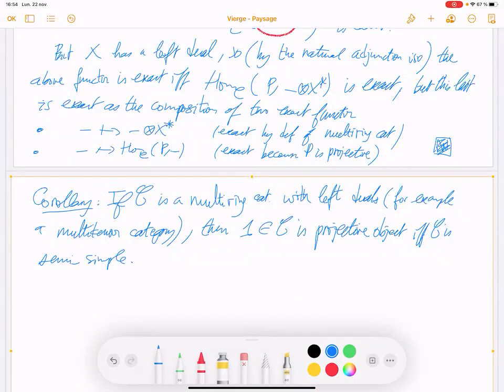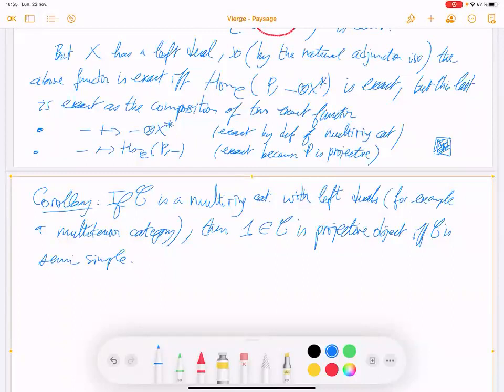Let me say now that this corollary is an extension of Maschke's theorem in group theory. The theorem says that the category of representations of a finite group over a field K is semi-simple if and only if the order of the group is non-zero in this field. In particular, if K is of characteristic p and p does not divide the order of the group.